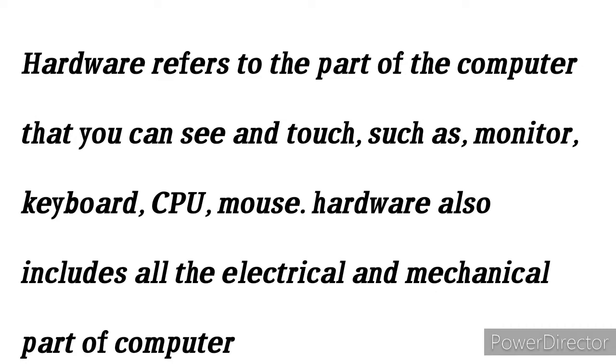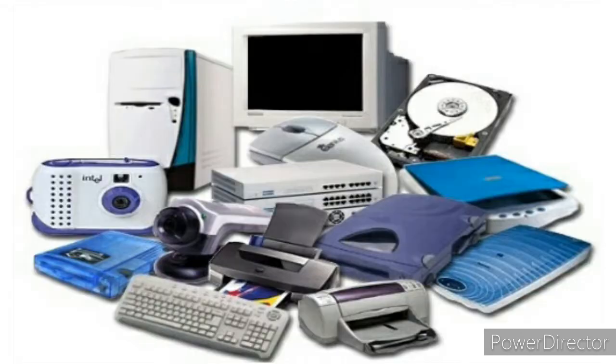The hardware refers to the part of the computer that you can see and touch, such as monitor, keyboard, CPU, mouse. Hardware also includes all the electrical and mechanical parts of the computer. Look at this.